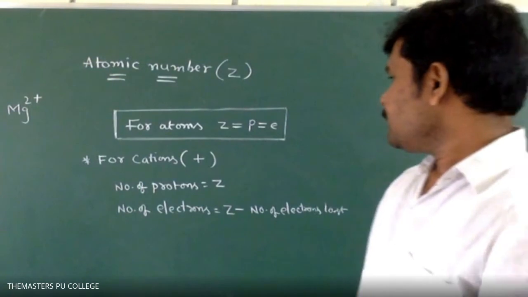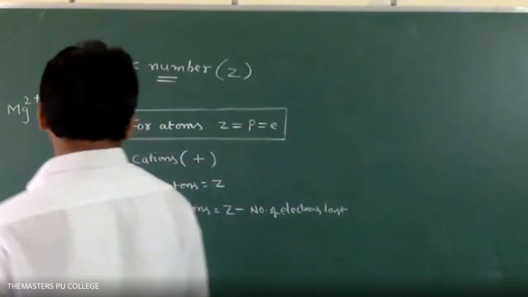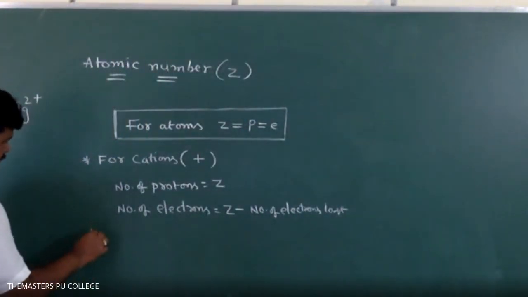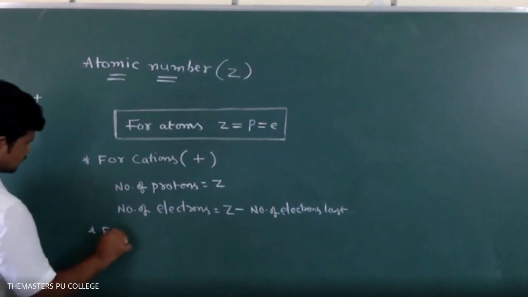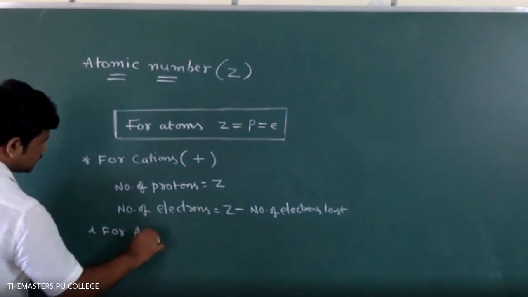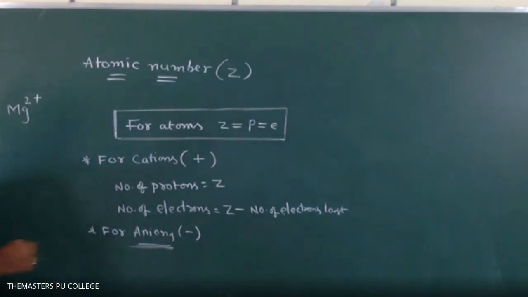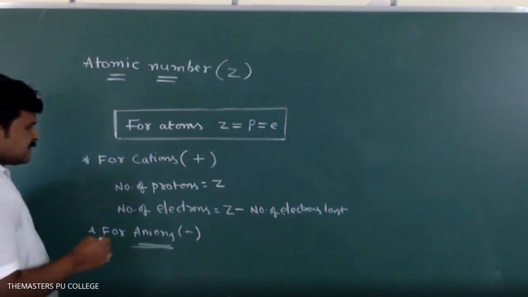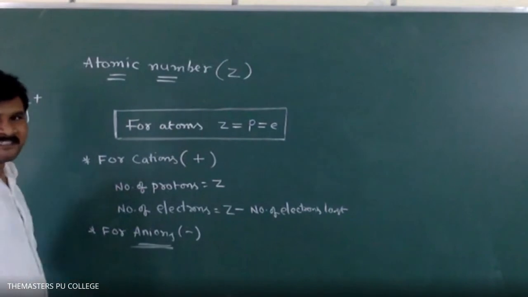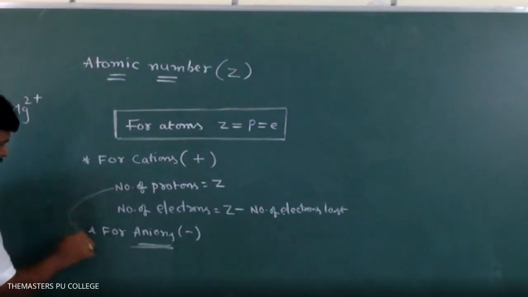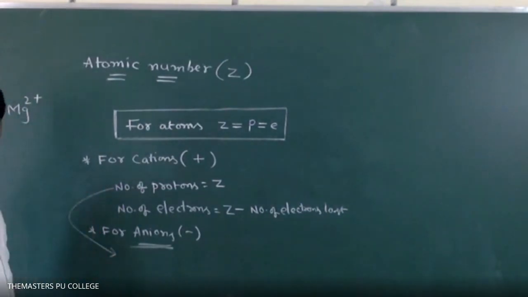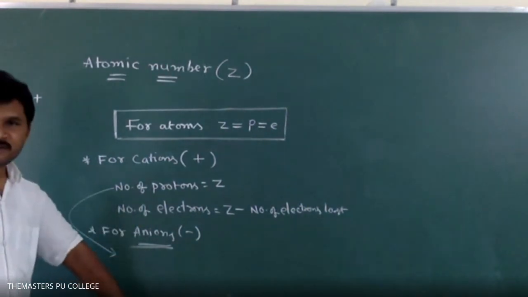Next, for anions, same thing. Write this point as it is: number of protons is equal to Z. If you write that point again, we have to adjust the board.